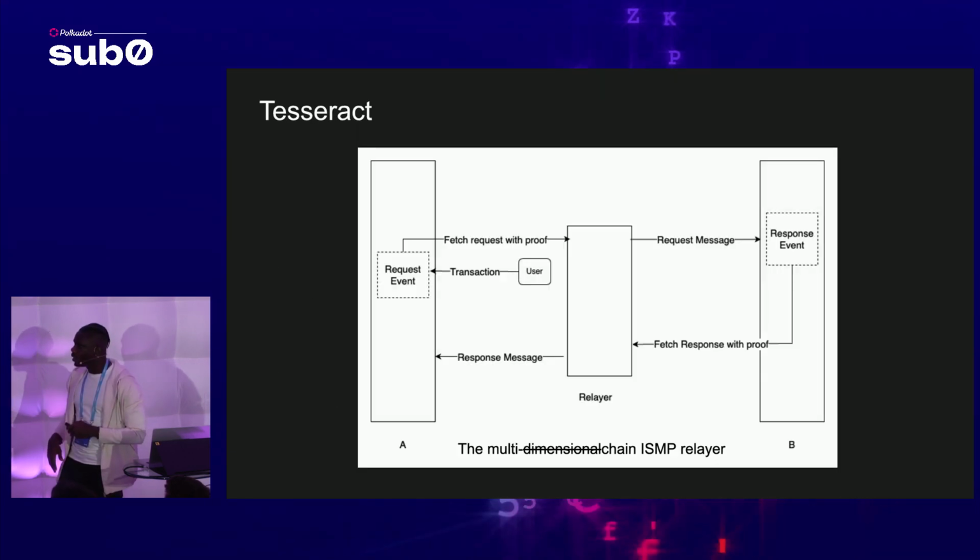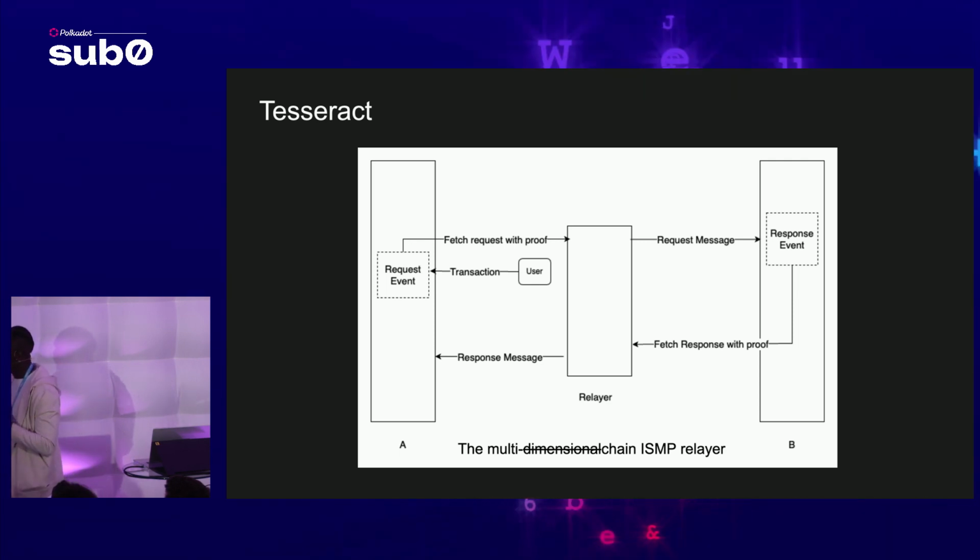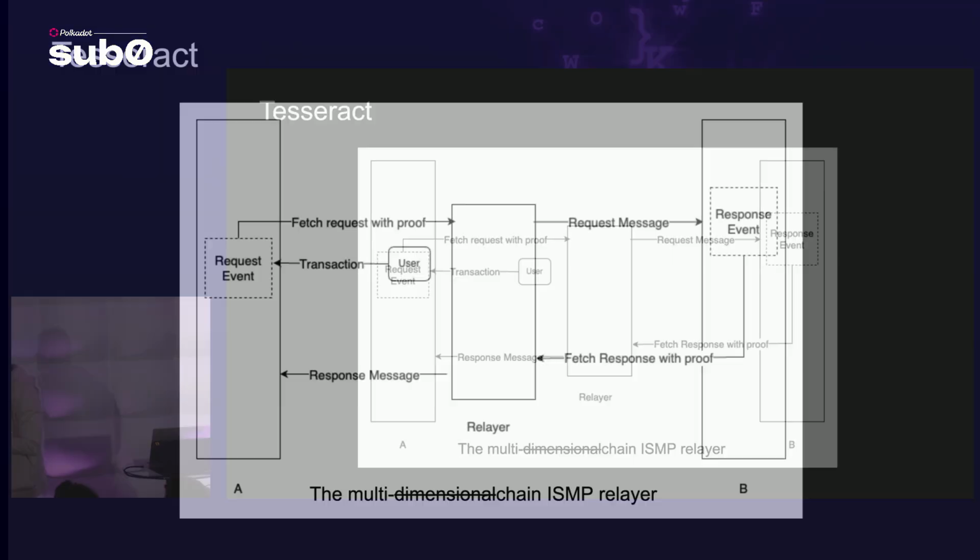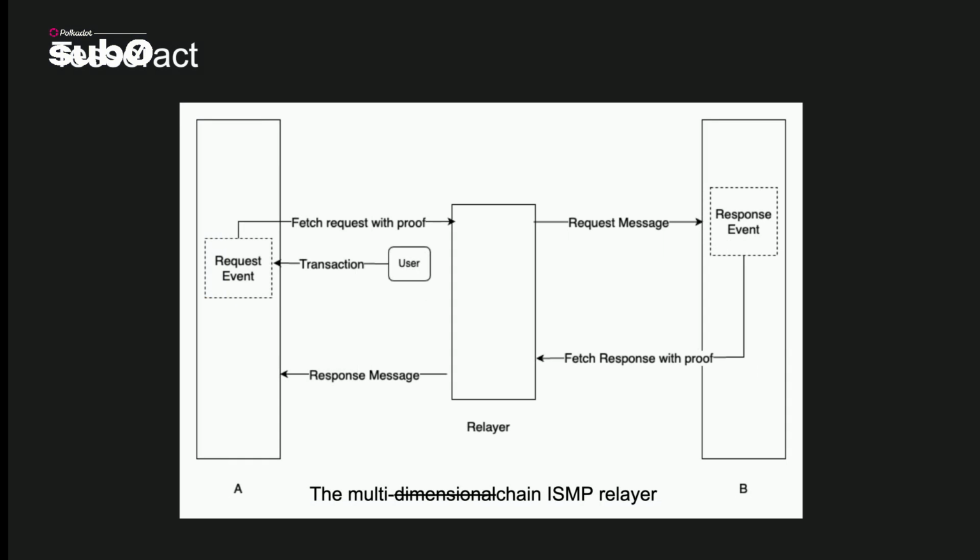But of course, we also provide this relayer implementation. It's called Tesseract. And you can imagine you have chain A, you have chain B. Chain A emits a request event. The relayer will pick up that request alongside the Merkle proofs and just send that to chain B, which may emit a response event asynchronously, by the way. So in the API for ISMP, it's not that we give a module a request and it has to return a response. No, the module can return a response whenever it feels like. And if a response event is emitted, then you get that response with a proof, and the relayer just sends it back. Simple request lifecycle.